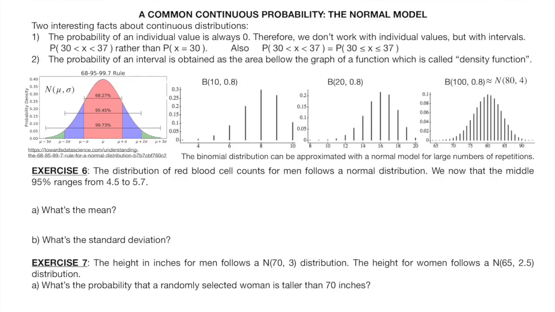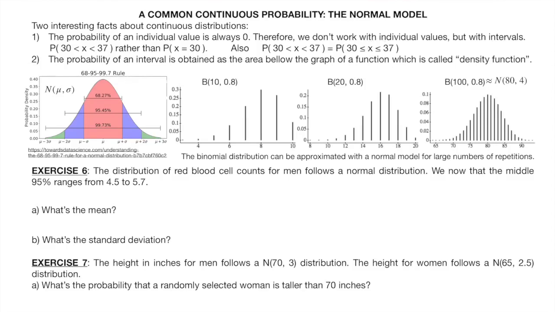The most striking fact about continuous distributions is that the probability of an individual value is always zero. Therefore, we no longer work with individual values but with intervals. Also, there is no difference between the probability of strictly less and the probability of less than or equal to, because the very equality would have probability zero.